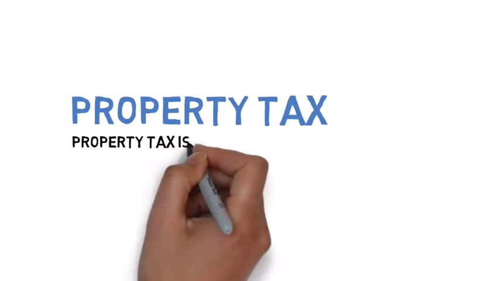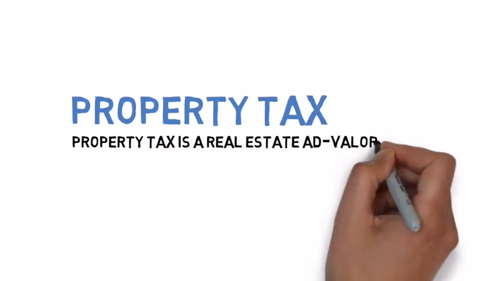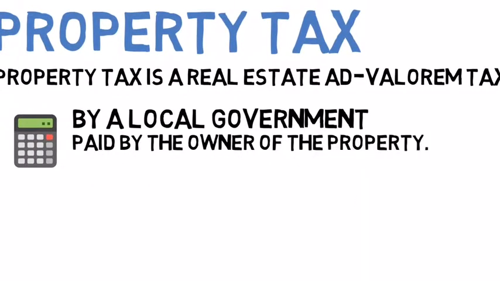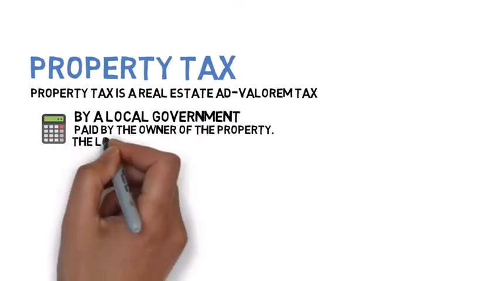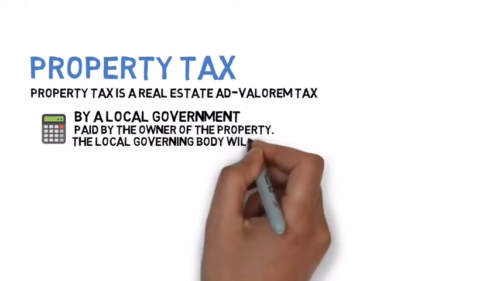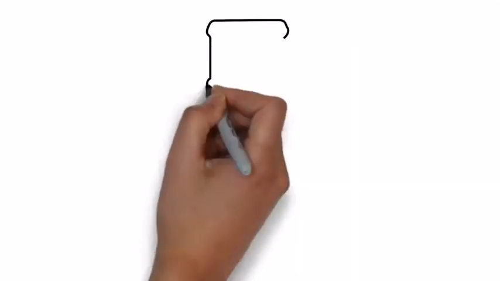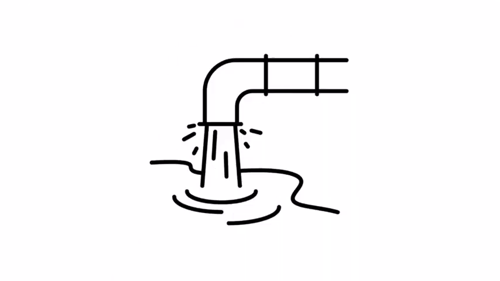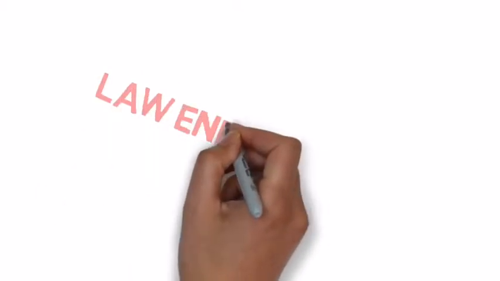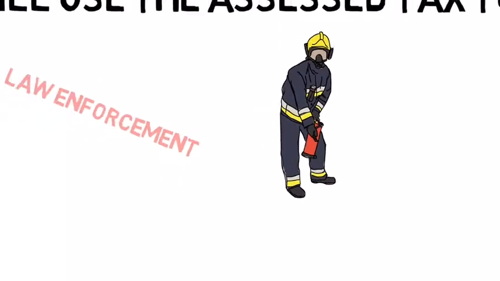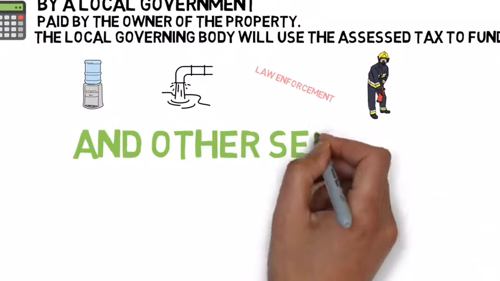Property tax is a real estate ad valorem tax calculated by a local government, paid by the owner of the property. The local governing body will use the assessed tax to fund water and sewer improvement, providing law enforcement and fire service, and other items deemed necessary.